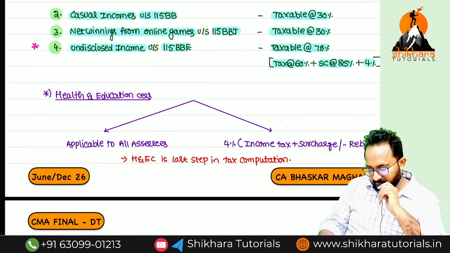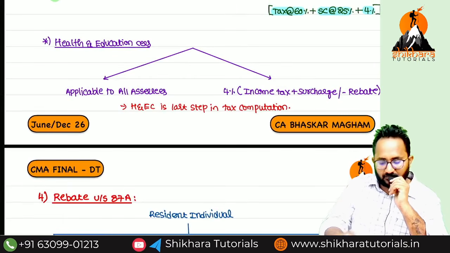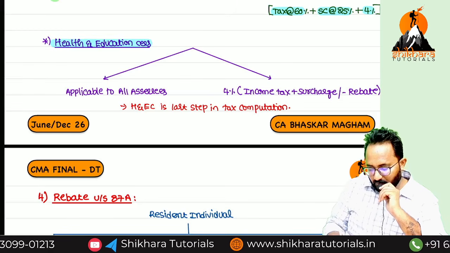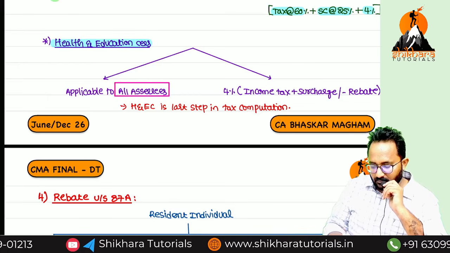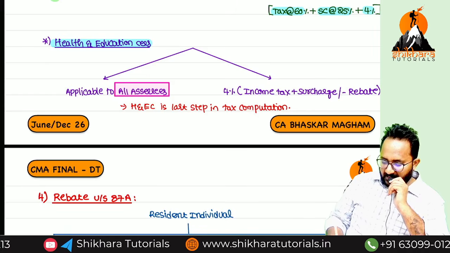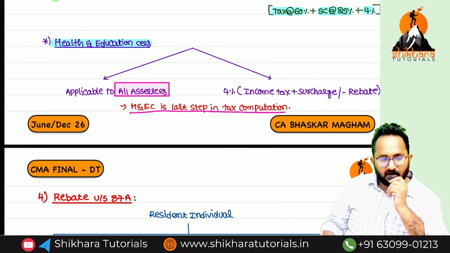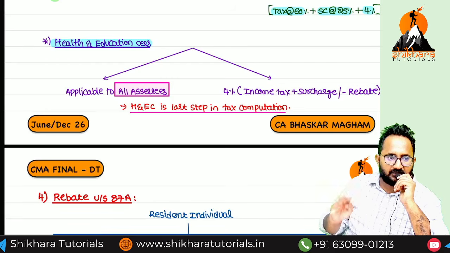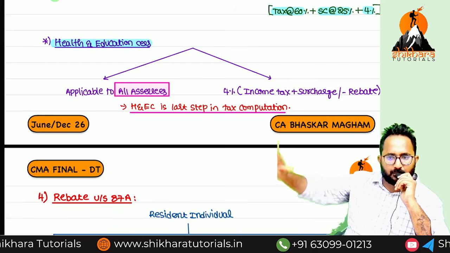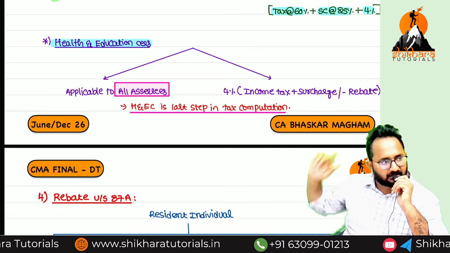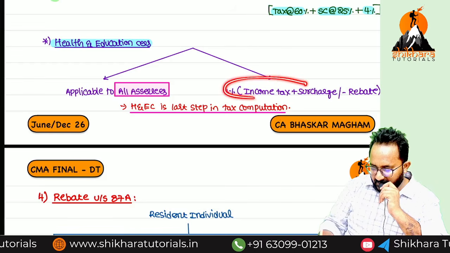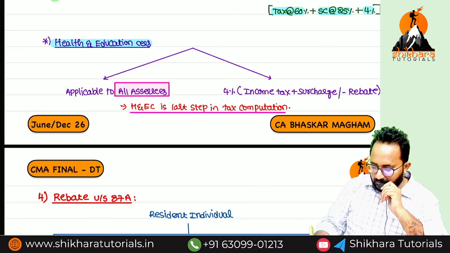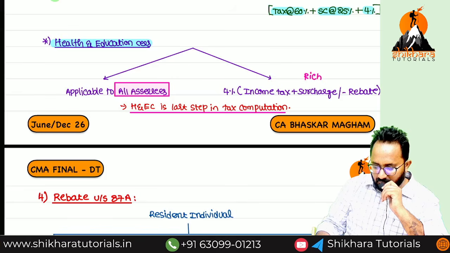Understood? Next, health and education cess. What is it? Health and education cess is for whom? All SSCs. The last step in the tax computation is nothing but what? Computation of health and education cess. For all SSCs we have to apply it: individual, HUF, AOP, BOI, AJP. For all we have to compute the health and education cess at the last stage. Now previously I told only these two. Income tax plus surcharge into what? 4%.